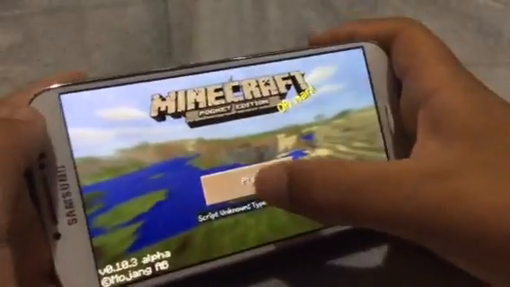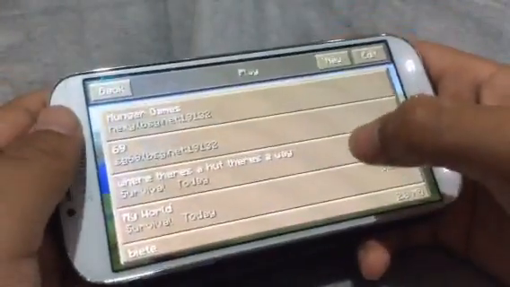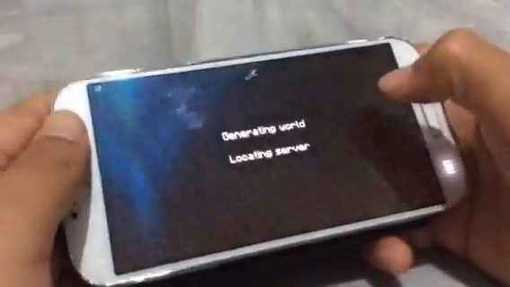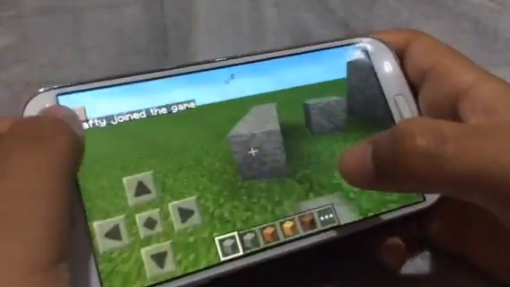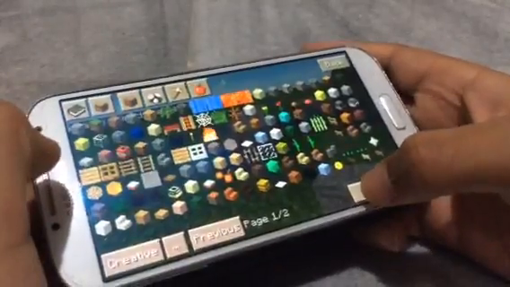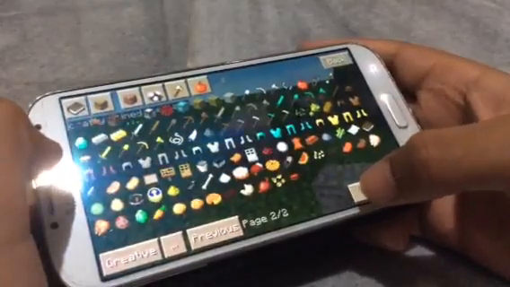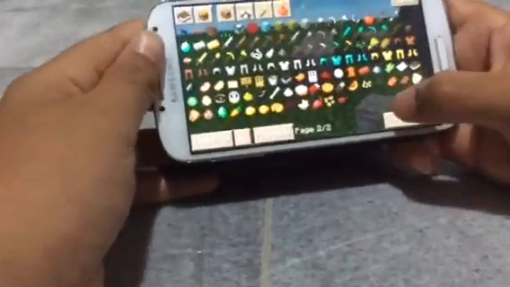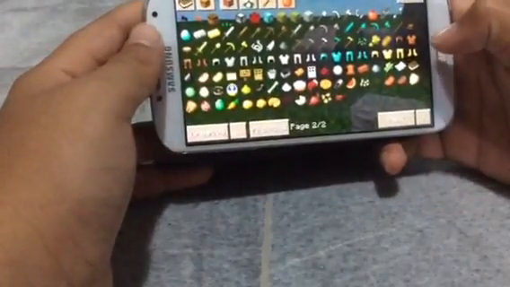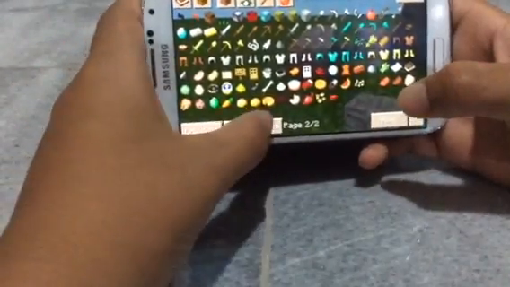I already have mods patched in, so yeah. Let's play here. For example, here I have the Too Many Items mod. I'm going to change it. Yeah, so it's like that.